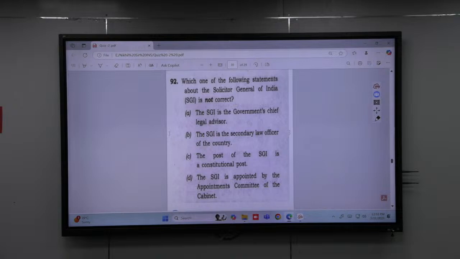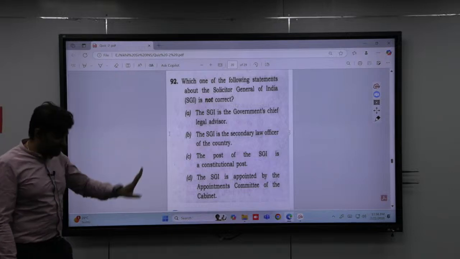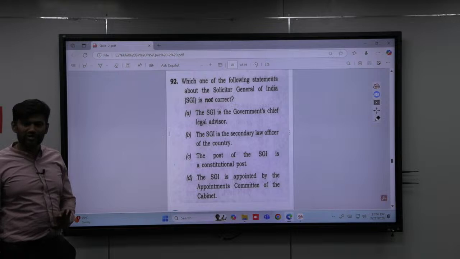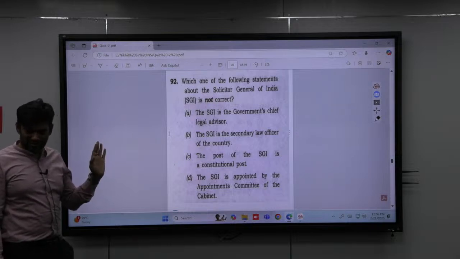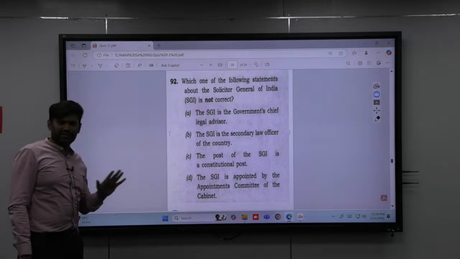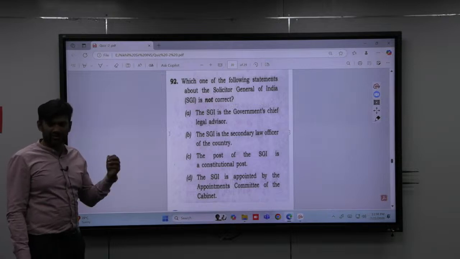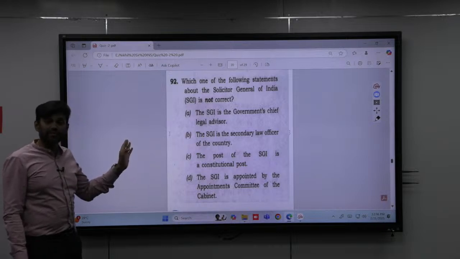The answer is, actually the question has been dropped. Why? Because there are two statements which are incorrect. The first statement is also incorrect, because he is not the chief legal advisor; it is the AGI who is the chief legal advisor. The third statement is also incorrect because it is not a constitutional position; only the position of AGI is a constitutional position. The second statement is correct, he is the second most senior law officer in the country. The fourth statement is also correct, he is appointed by the Appointments Committee of the Cabinet, which is headed by the prime minister. Even the AGI is recommended to the president by this committee.